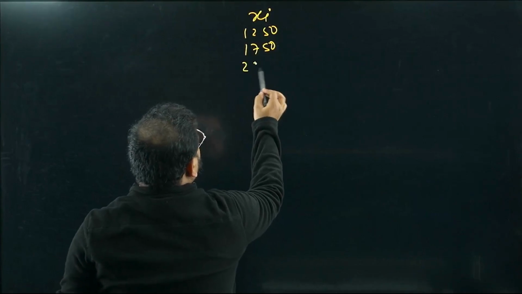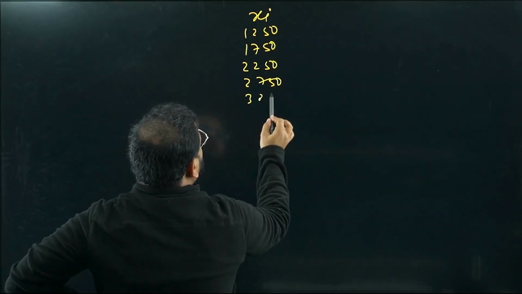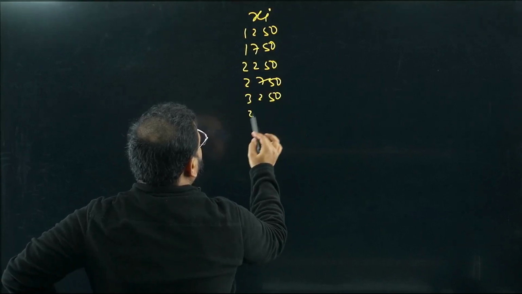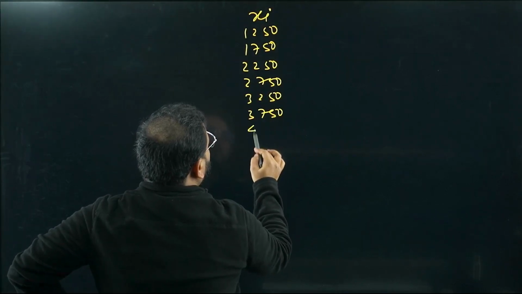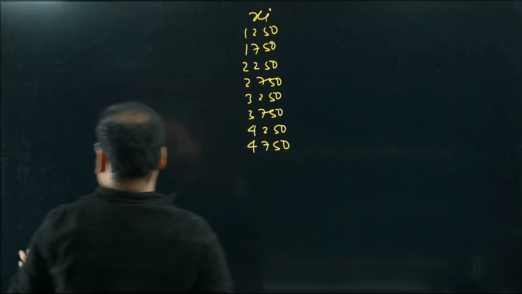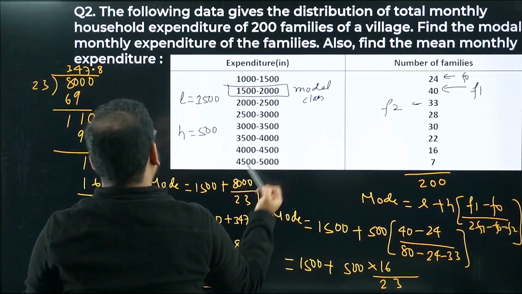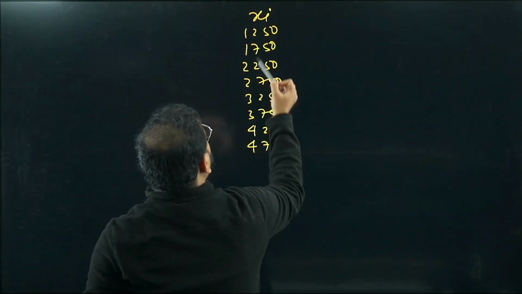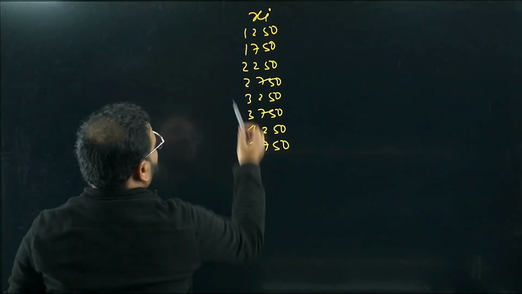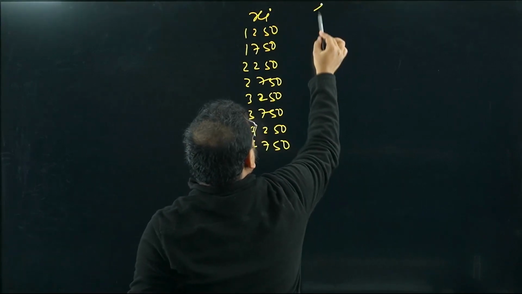I'll get this as 2250. Next will be 2750, 3250, 3750, 4250, and 4750. Have a look. Okay, so total is what? 1 2 3 4 5 6 7 8. Over here also 1 2 3 4 5 6 7 8. Correct, no? 2 4 6 8. This is right.